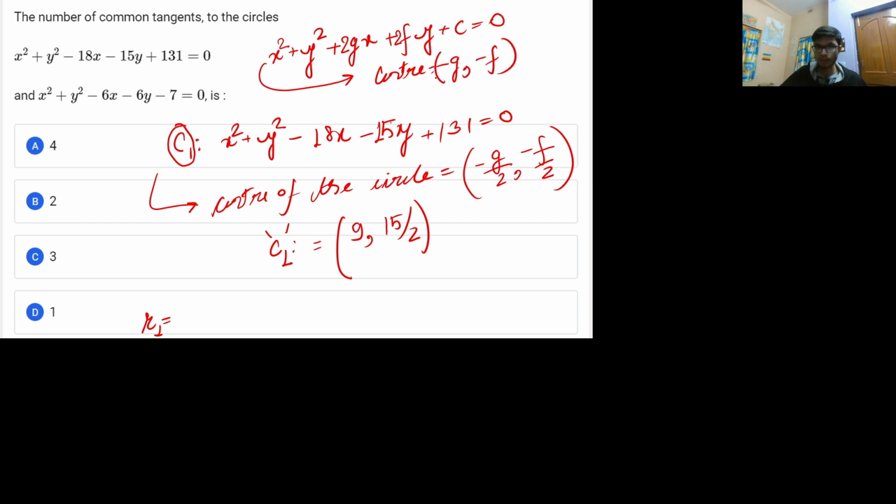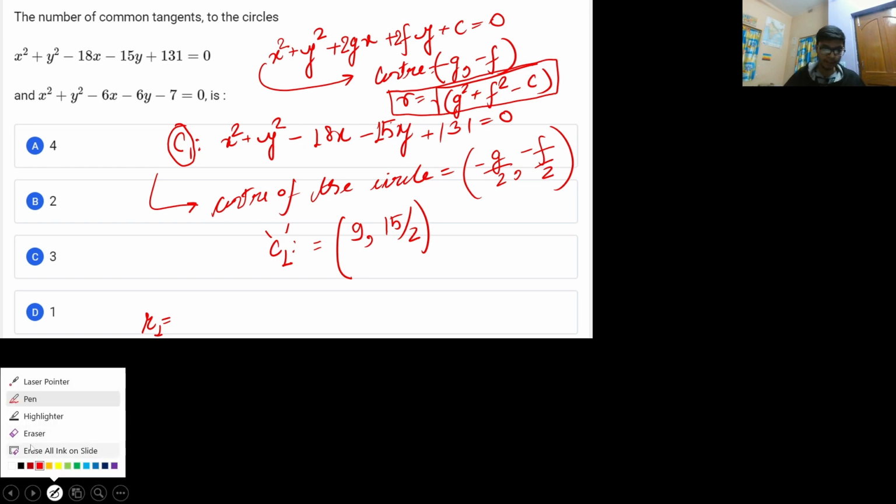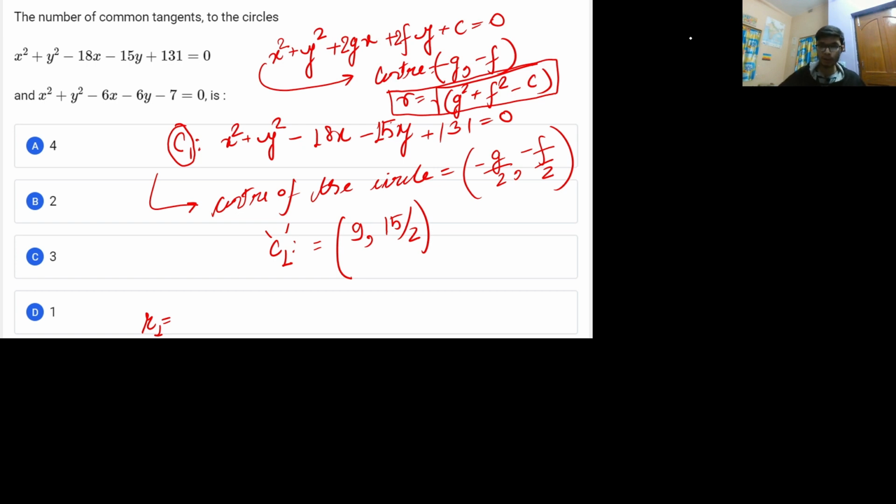So minus g comma minus f, and the radius of the circle will be given by root under g square plus f square minus the constant. This will give you the radius and the center of the circle. If you haven't prepared the topic of circles, I recommend you study it with good understanding, because these are the very basic fundamentals of the chapter, and in every question of circles you will be finding the center and the radius.